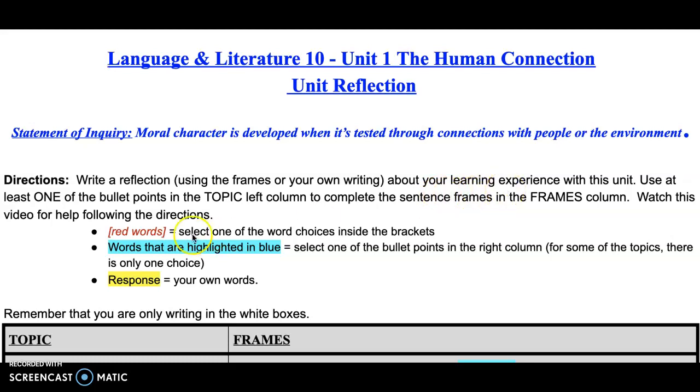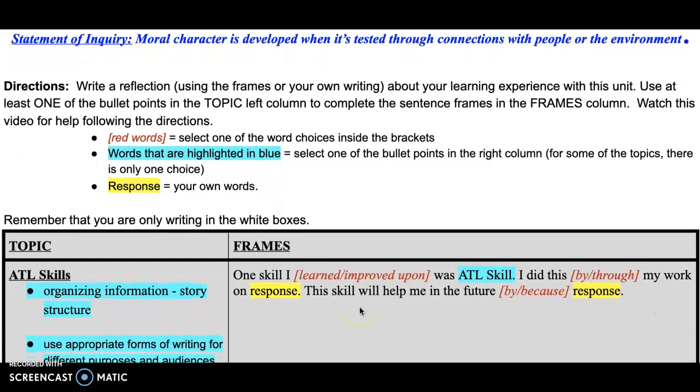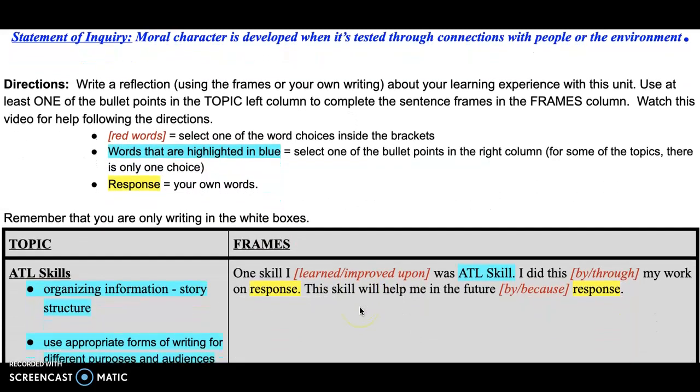Use at least one of the bullet points in the topic left column, here's the topic column here, to complete the sentence frames in the frames column. This would be this column here. Watch this video for help following the directions.